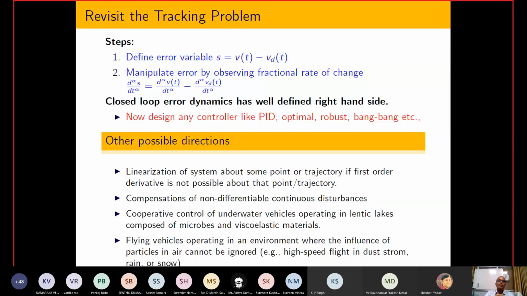Now let us come to the other possibility where one can use this kind of result. You might have seen that most of the time, whenever we have a nonlinear system, how we design control is by linearizing. Suppose I give you one very simple example: an underwater vehicle, which marine people use.